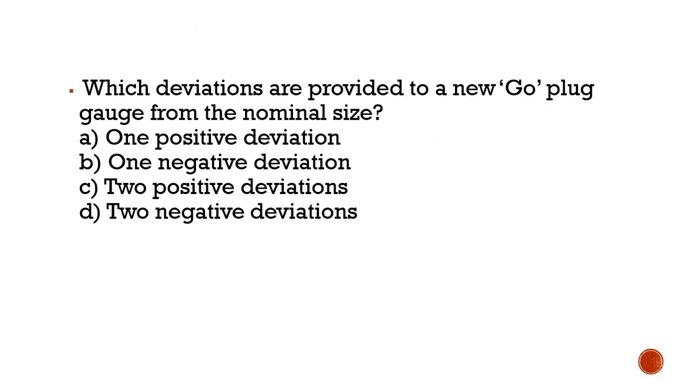Now the next question, which deviations are provided to a new go plug gauge from the nominal size? Option A, 1 positive deviation, 1 negative deviation, C, 2 positive deviations, and D, 2 negative deviations. Option C is correct, 2 positive deviations.